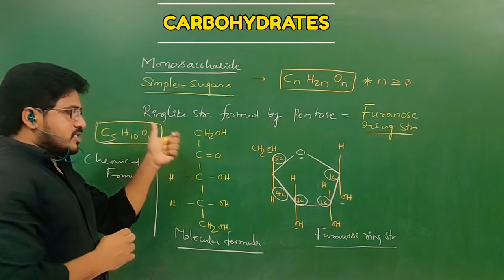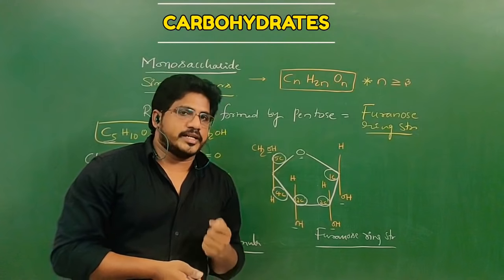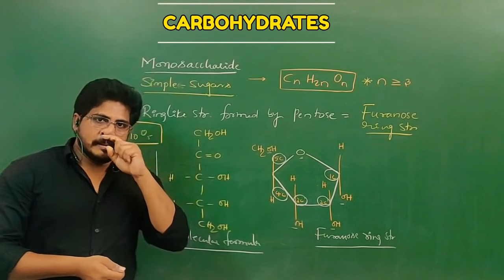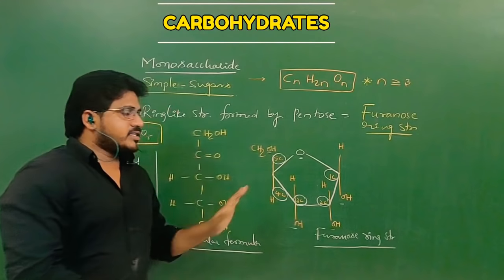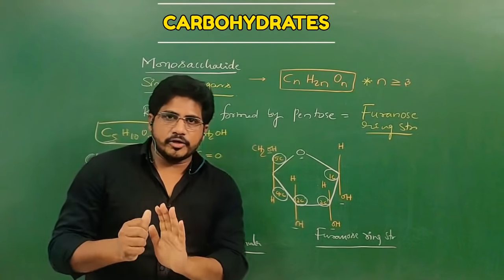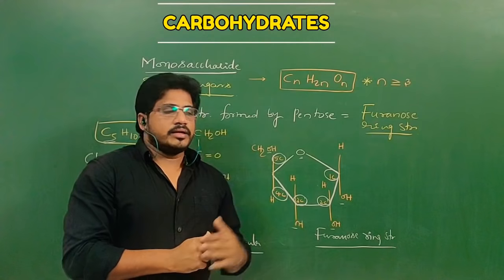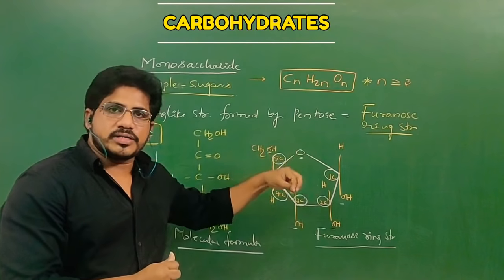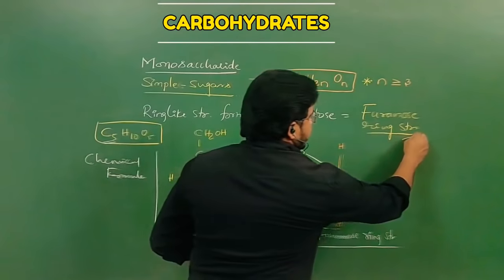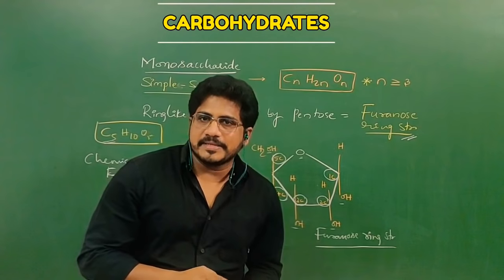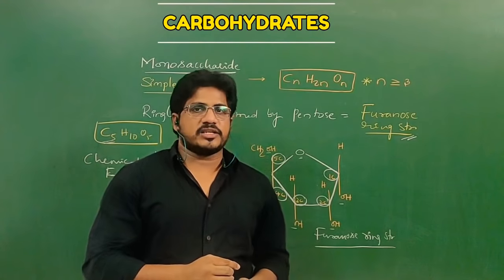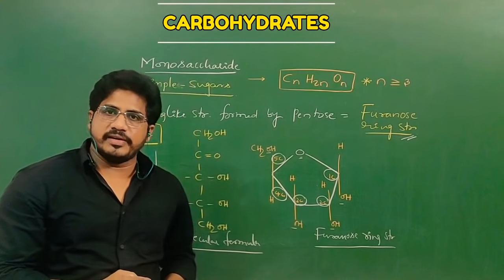Other sugars like trioses and tetroses, and heptoses, meaning carbon number 7, cannot form these ring-like structures. These ring-like structures can be formed by only pentoses and hexoses. Ring-like structures formed by pentoses are called furanose ring structures. Ring-like structures formed by hexoses, meaning carbon number 6, are called pyranose ring structures. When the time comes, we will discuss.